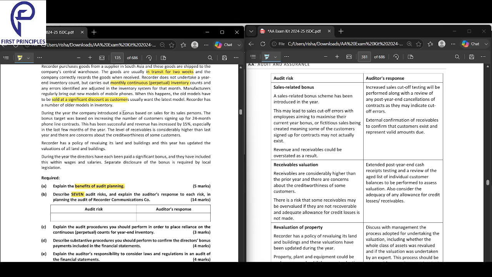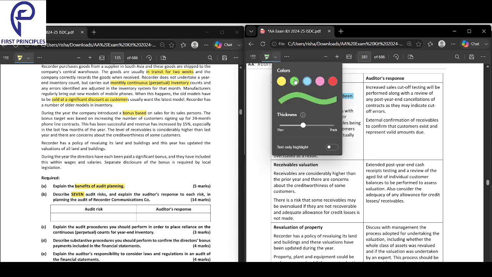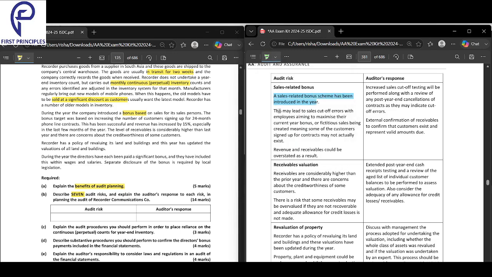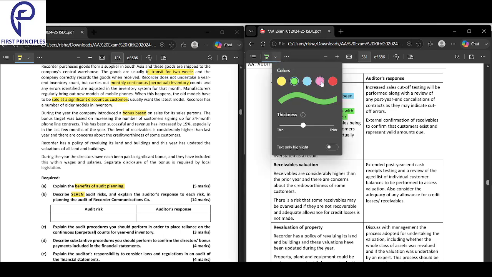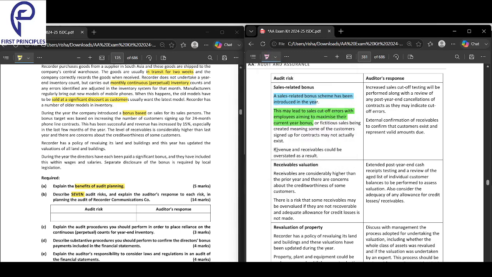Next, during the year, a bonus scheme is introduced. Whenever there is a bonus scheme, there's a chance that they will do manipulation. This may lead to cut-off errors, as they try to maximize their bonus. Revenue and receivables may be overstated.